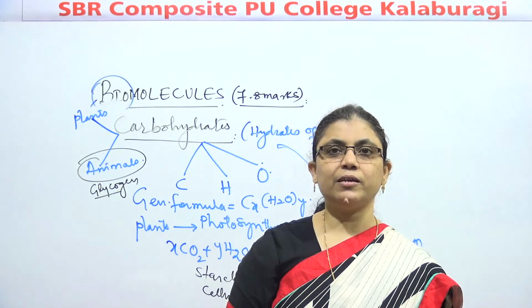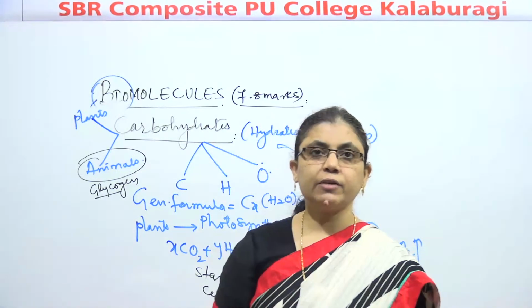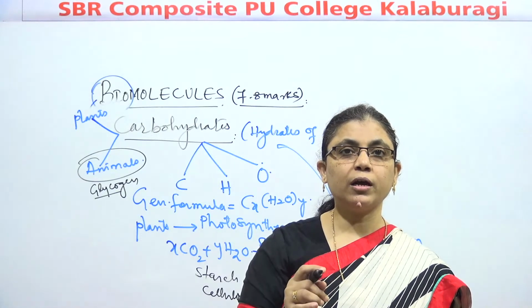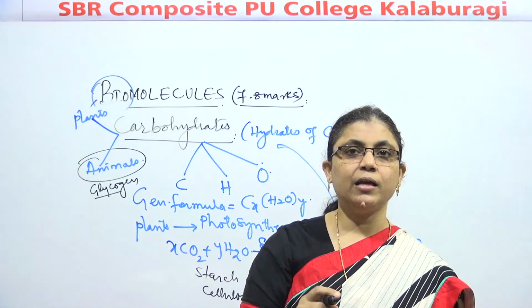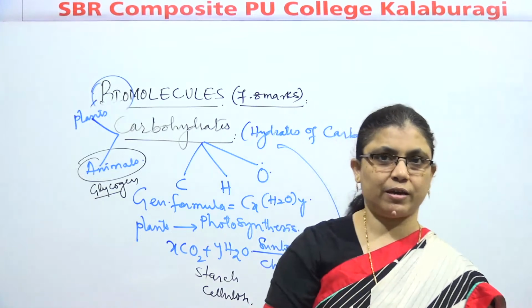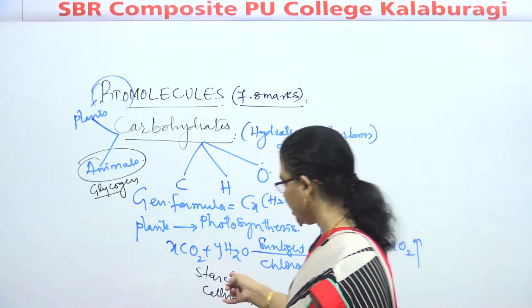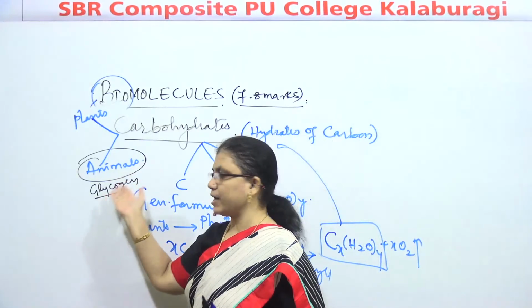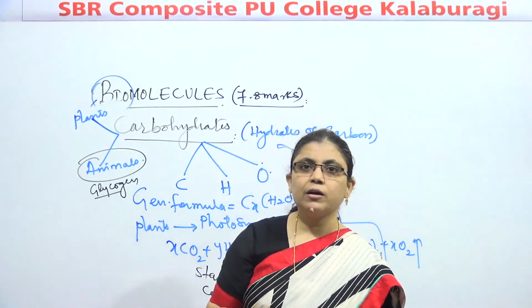Last year a KCET question was: identify the carbohydrate which is a plant polysaccharide. Starch or cellulose is the plant polysaccharide, and glycogen is the animal polysaccharide.